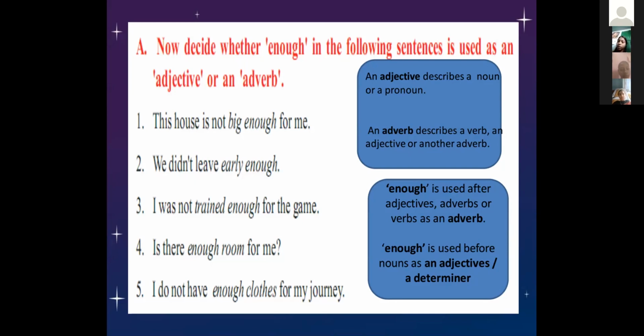So look at the sentences in the boxes. An adjective describes a noun or a pronoun. An adverb describes a verb, adjective, or another adverb. That is the cases we have seen in the three sentences. First is verb, second is adjective, and third is adverb. Enough is used after adjectives, adverbs, or verbs as an adverb.